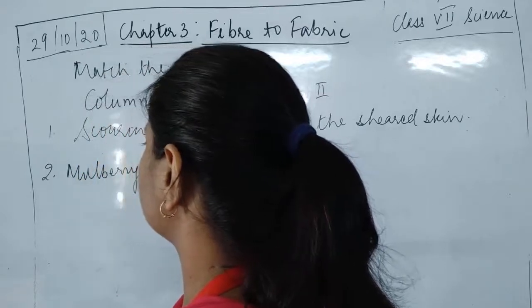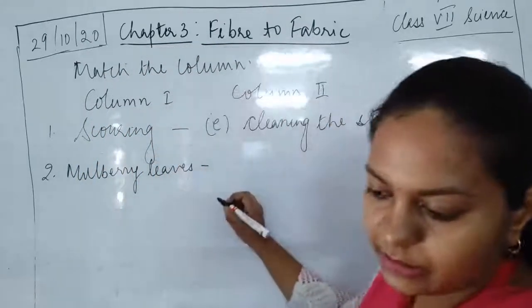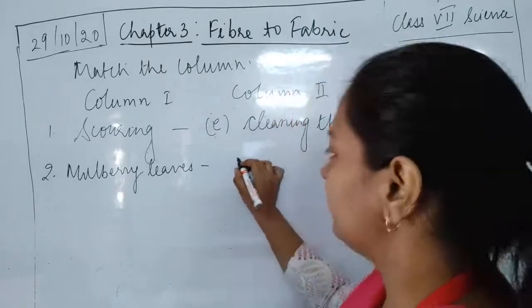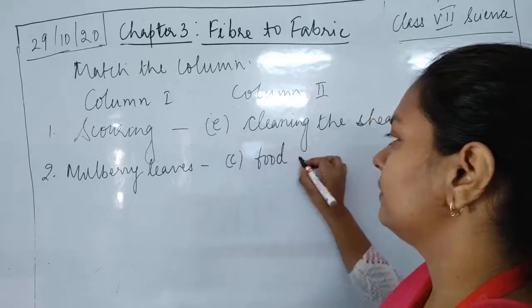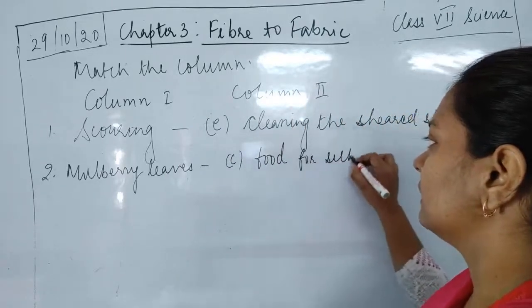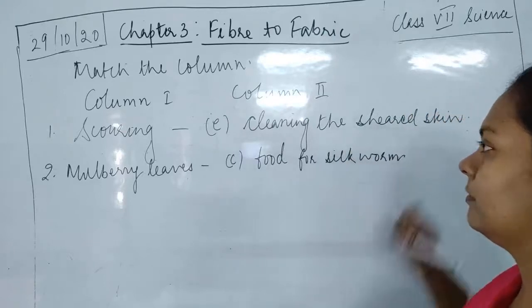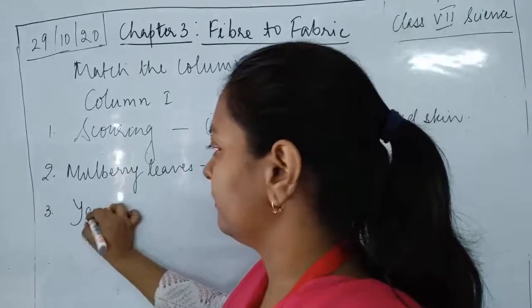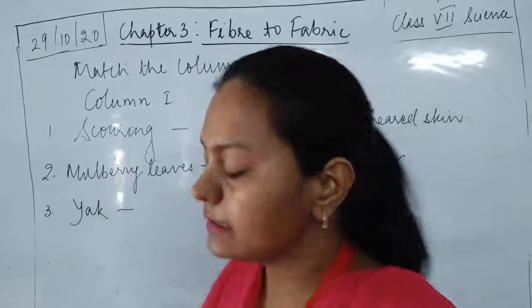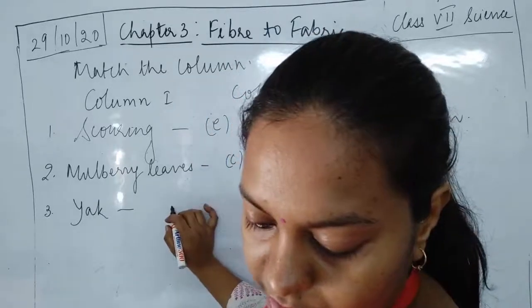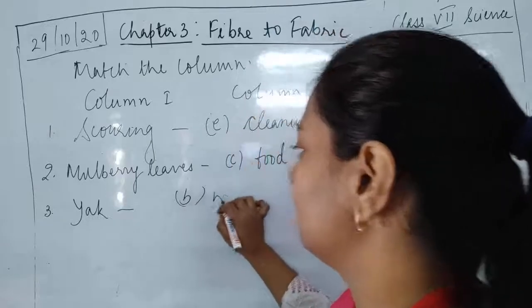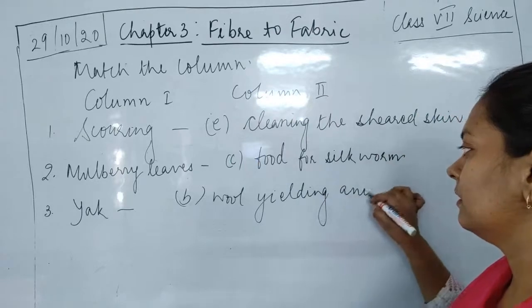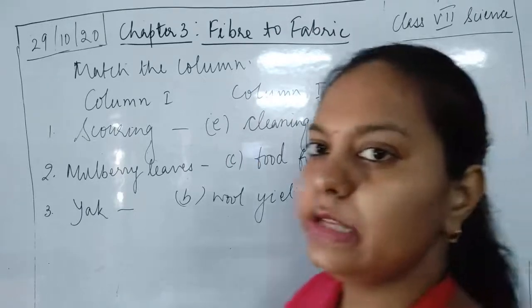Mulberry leaves. It is the food for silkworm. That is C. It is matched with food for silkworm. Okay. Then the third question is yak. Yak is a wool yielding animal. So you can match it with B, which is wool yielding animal. Okay, it is a wool yielding animal.